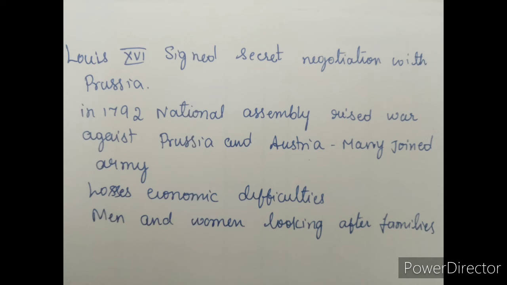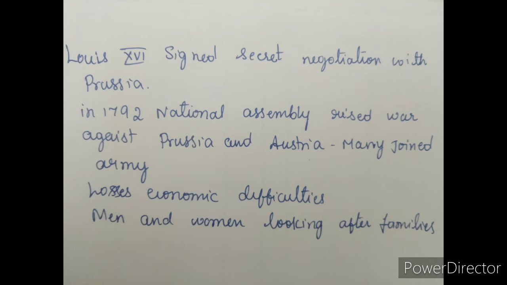What they explained in this paragraph is that the situation in France continued to be tense. Louis XVI signed a secret negotiation with Prussia. But in 1792, the National Assembly declared war against Prussia and Austria. Many of the people joined this army also.